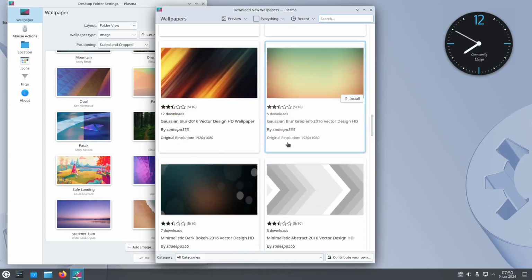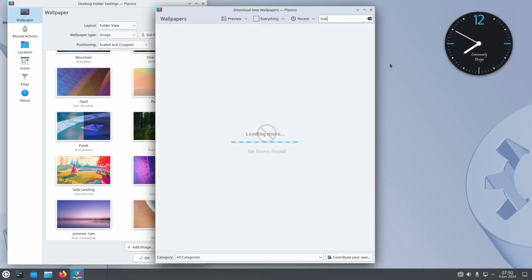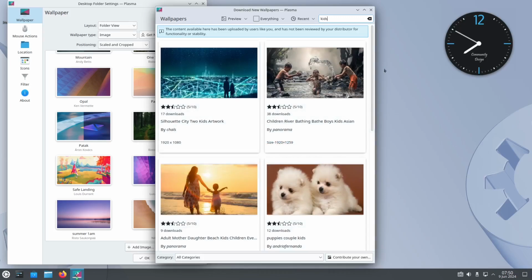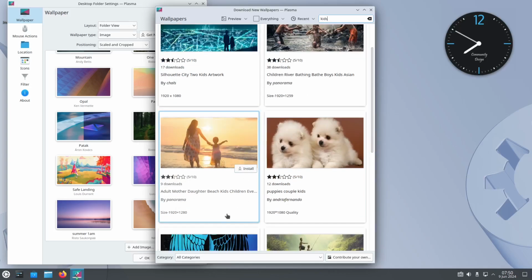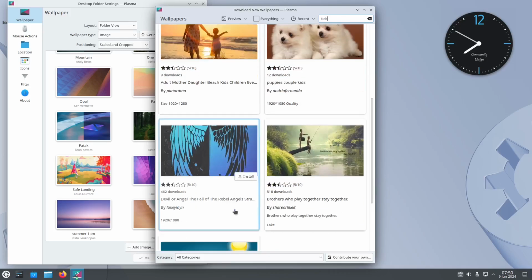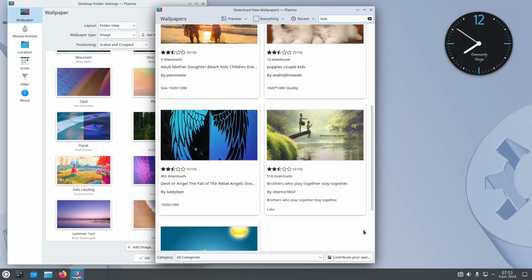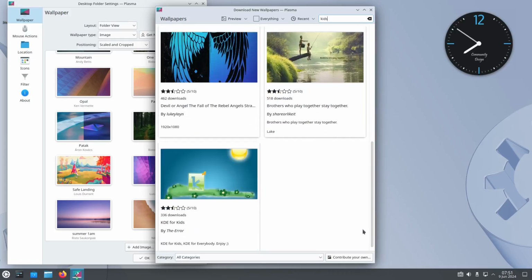For example, you want to look for, let me see, kids. Okay, just key in kids, wait for it to load the wallpaper, and you have all those right here. You have children playing in the river in Asia. We also have a mother with her daughter walking on the beach, and there are also brothers who play together and stay together.